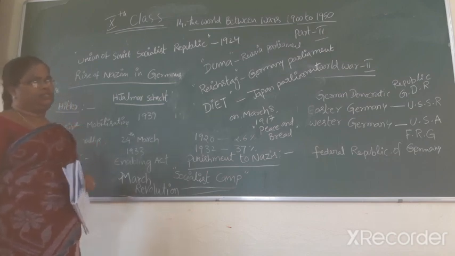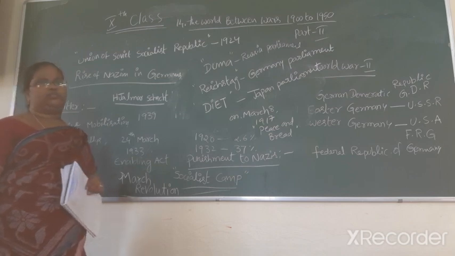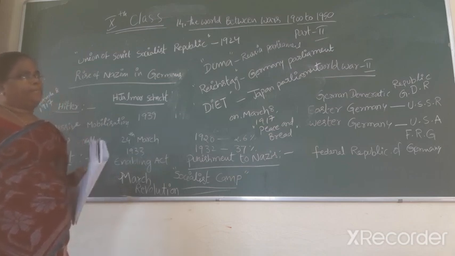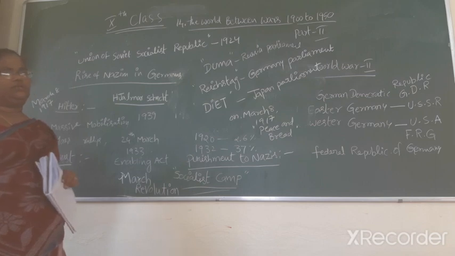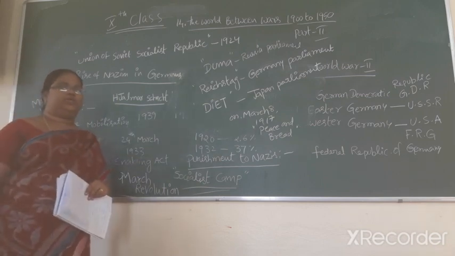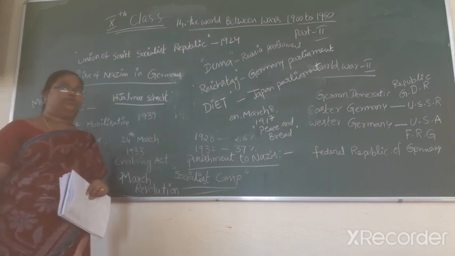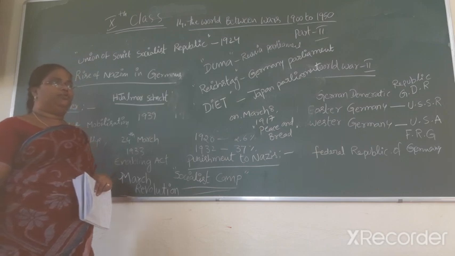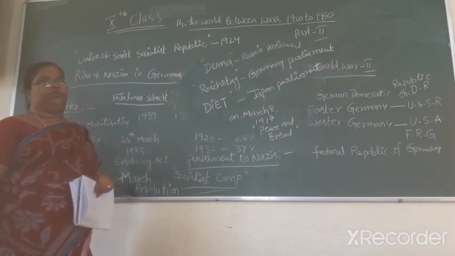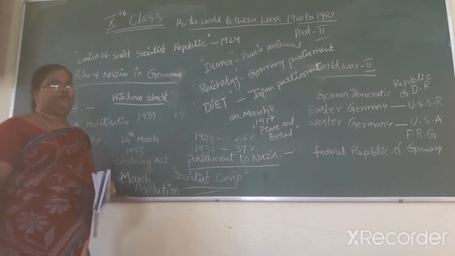People began organizing themselves in councils, or Soviets. Rural people and factory workers joined them. The Soviets were an expression of people's power.